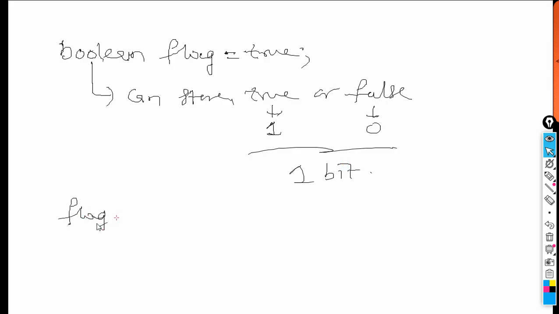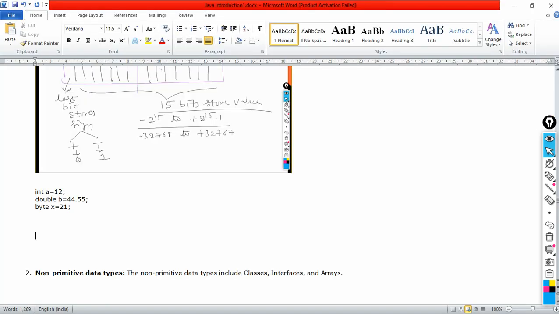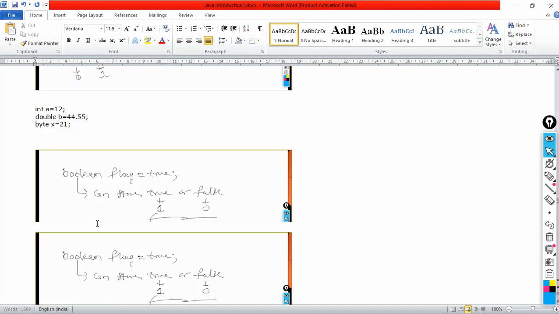So remember, please, a flag is going to occupy 1 byte, but it can store only 1 bit. Generally we say boolean size is 1 bit, but 1 byte will be allotted. In that 1 byte, it will occupy and store only 1 bit. This is what you remember, please. So this is about boolean.